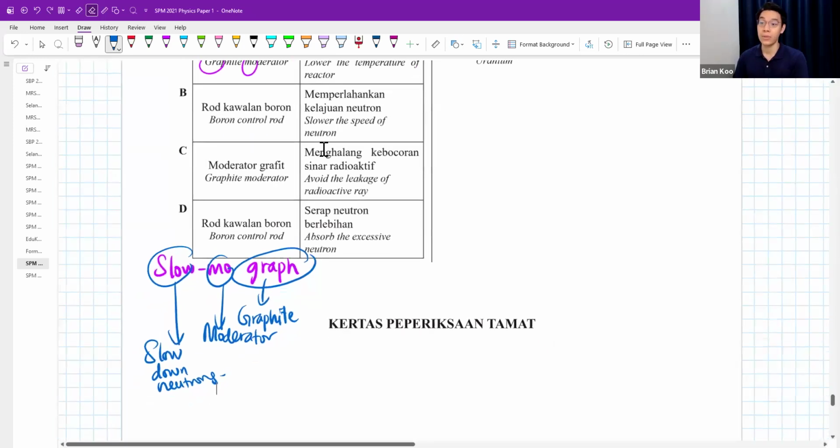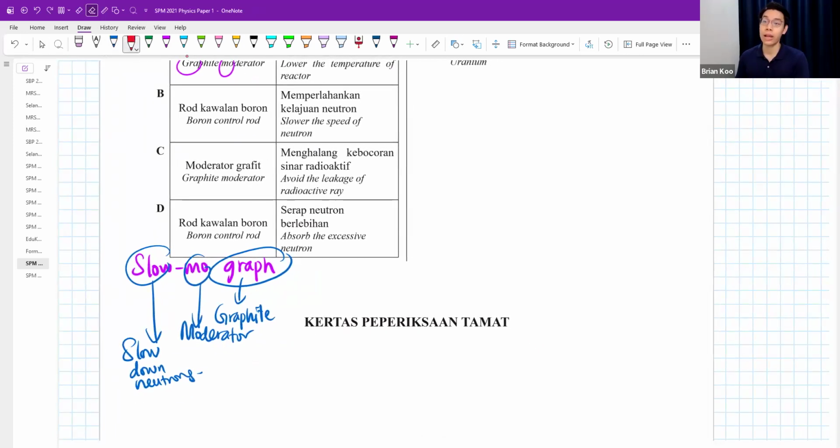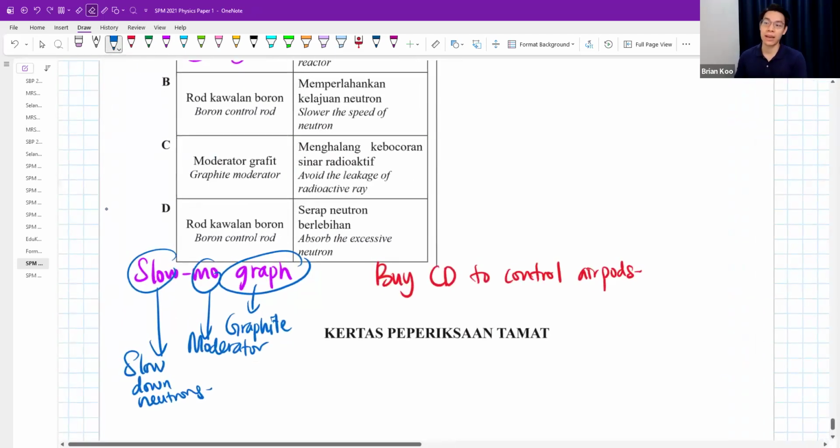Okay. Another one for control rod. Control rod, I'll remember like this: control rod, we buy CD to control airports. I know it sounds weird, really, it does. But I've tested many times with my many batches of students and they always remember this somehow. Yeah, and it works. As long as it works out. So if you want to find other ways to remember, by all means, go ahead.